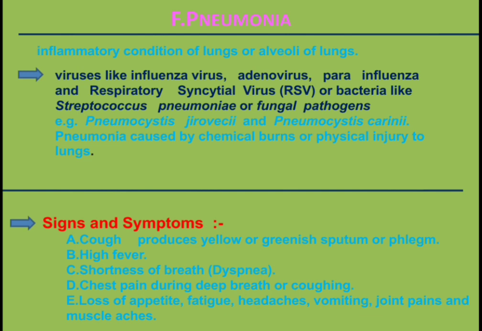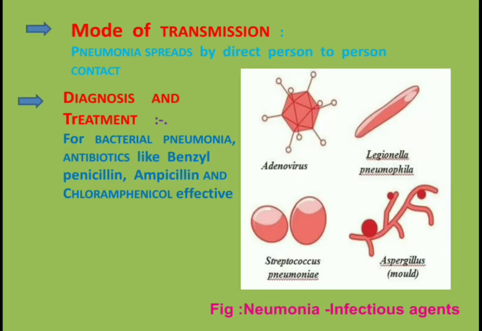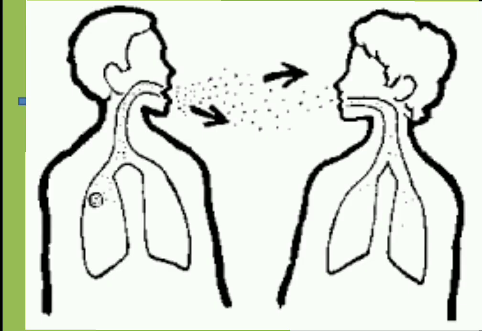Next point is mode of transmission of pneumonia. Now, here in this slide, you are able to see the pneumonia infectious agents. Now, we will discuss about the mode of transmission. Pneumonia mostly spreads by direct person to person contact. It means it is spread from person to person.